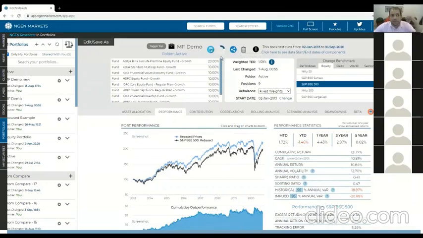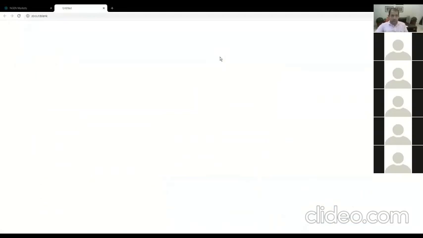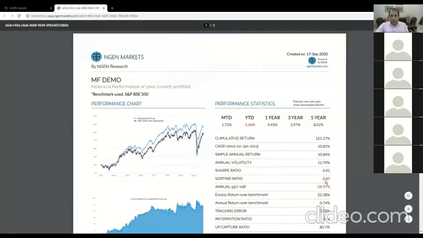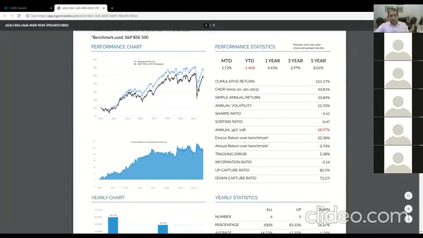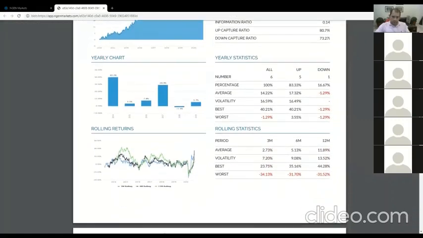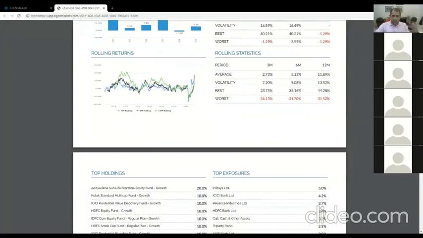You can get a PDF report, which is again a neat and clean version of all this research in just 2 pages. We've tried to keep it short so that clients will actually spend time reading it. Again, we offer co-branding where your logo will replace Engine Markets. And you can see this is the historical performance of your current portfolio. And again, you see all the statistics here, the major charts. You'll see yearly returns, you'll see just the rolling returns. We don't put a rolling ball in here, it gets too messy.